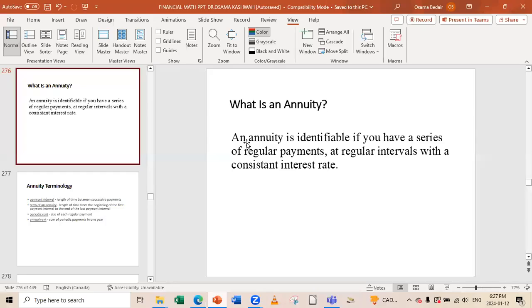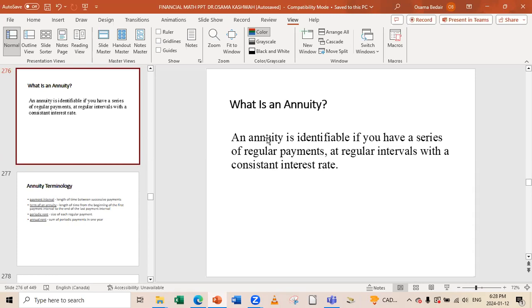Here we go. An annuity is a sum of money which is similar and is paid on a regular, steady basis, for example every 2 months, every 3 months, and so on. The amount itself is similar, meaning it's not increasing.